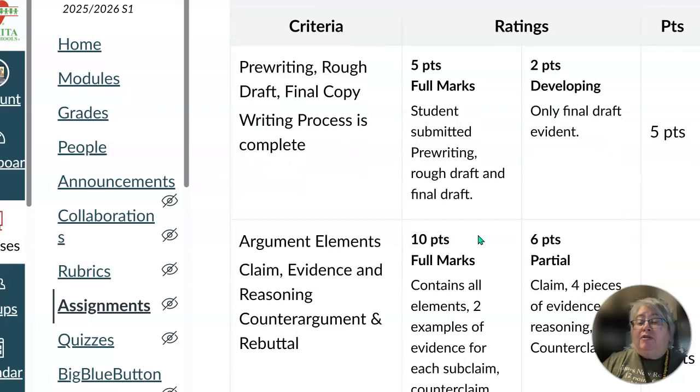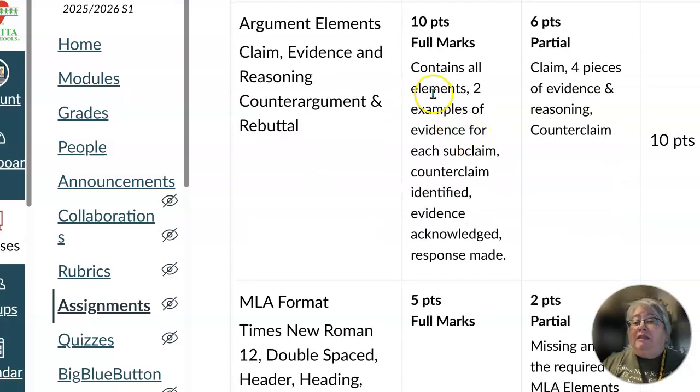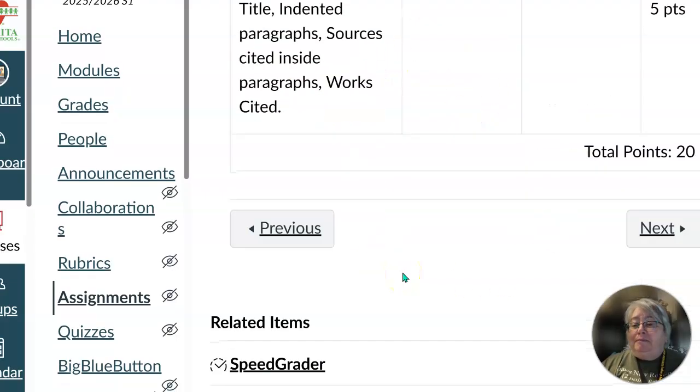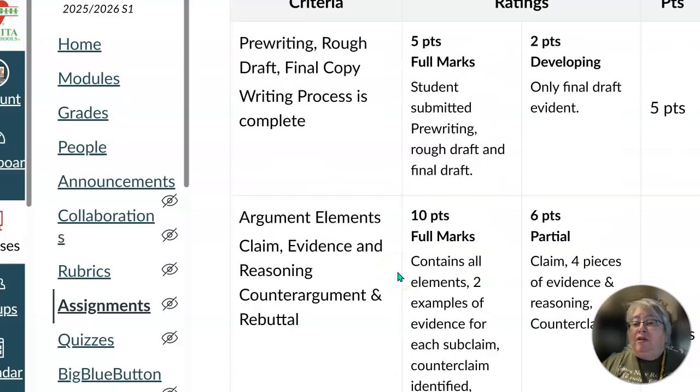Here is how it's going to be graded. There are 5 points to make sure that you have turned in your pre-writing, your rough draft, and your final copy, so you are showing the writing process. 10 points are going to focus on, does it have a claim, evidence, reasoning, counter-argument, and rebuttal? So does it have all of the elements? Is it in MLA format? Okay. So there's the 20 points.